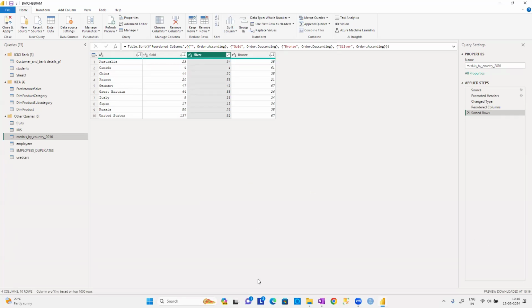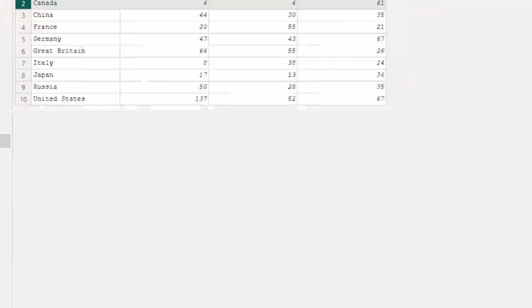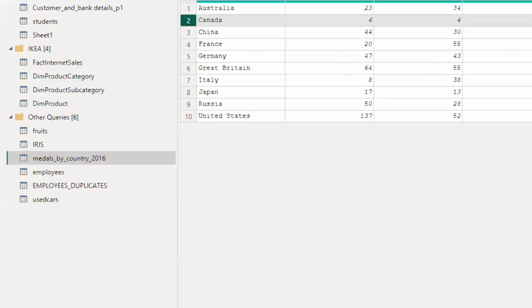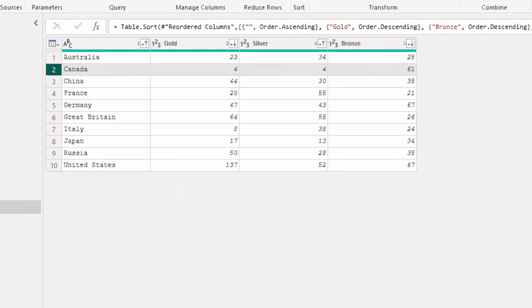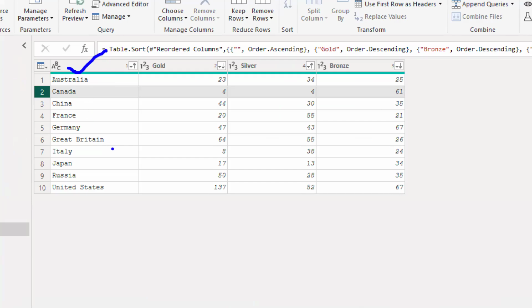Check it out. If you want, I can just zoom in and show you guys. Have a look at that. See there, first I have sorted based on the country name. Actually, I don't have any duplicate country names, but if I had any, those would be sorted according to the second column.